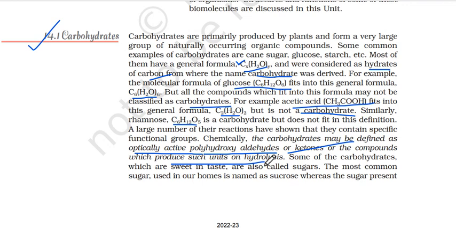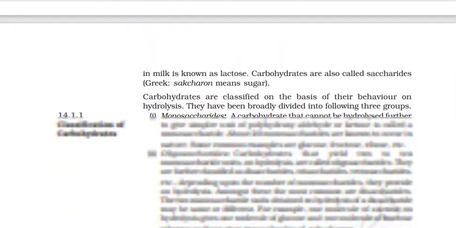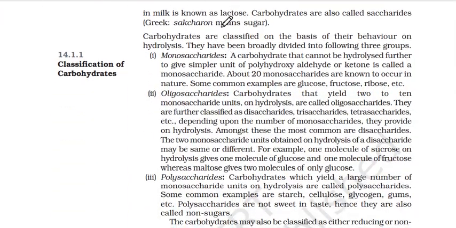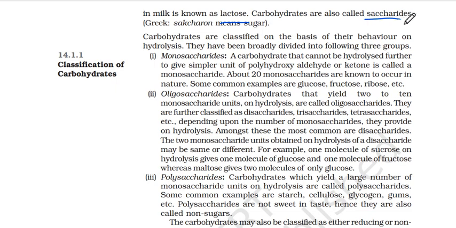Some of the carbohydrates which are sweet in taste are also called sugars. The most common sugar used in our homes is sucrose, which we use, whereas the sugar present in milk is the lactose sugar. Carbohydrates are also called saccharides because saccharon means sugar. So saccharide, carbohydrates, one and the same thing.